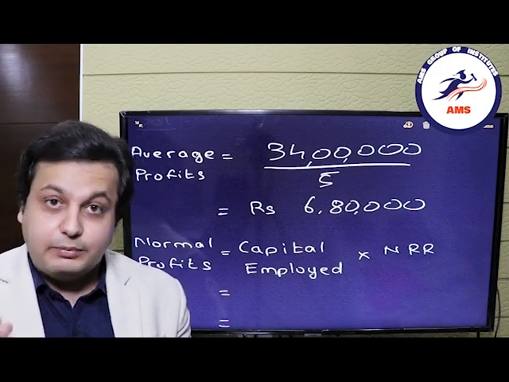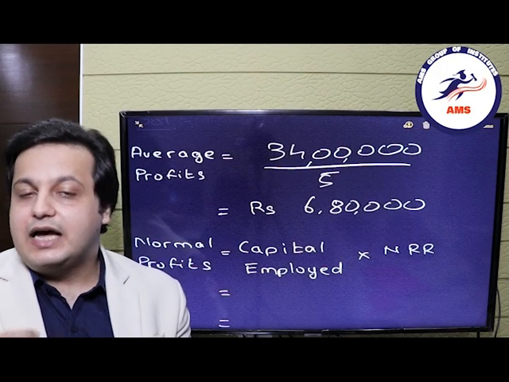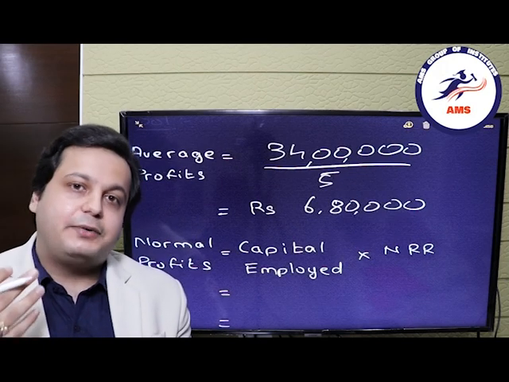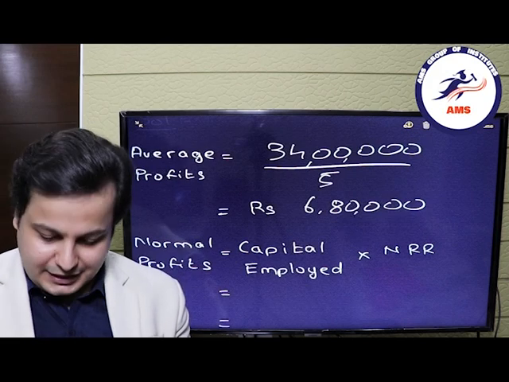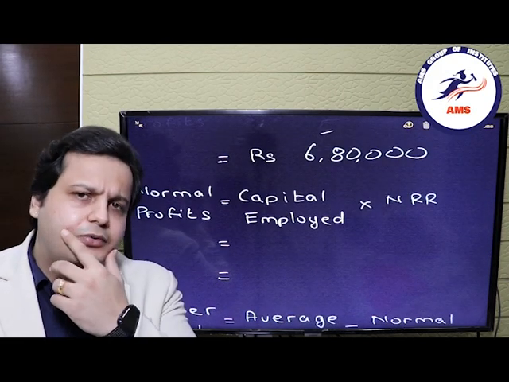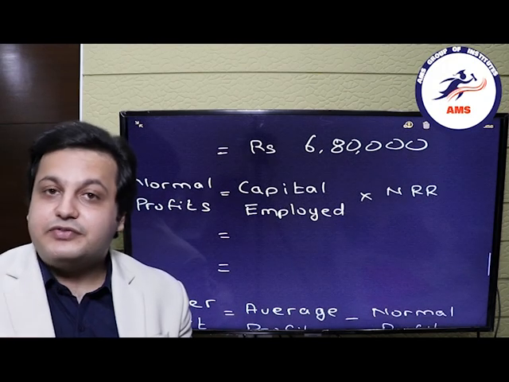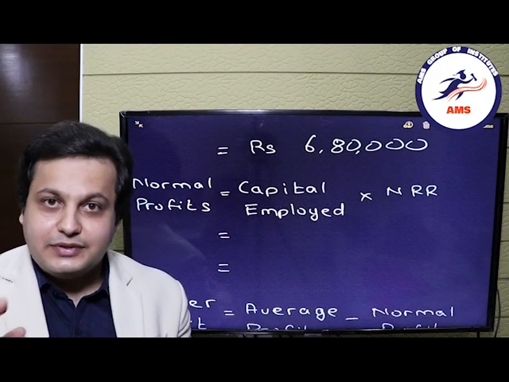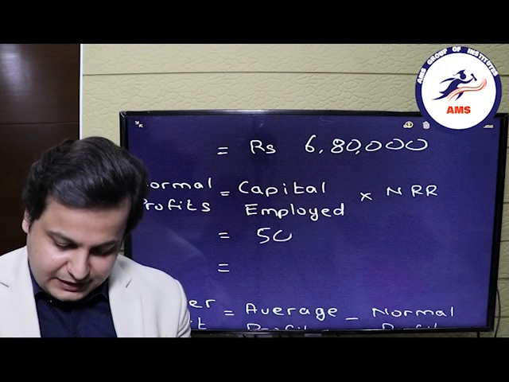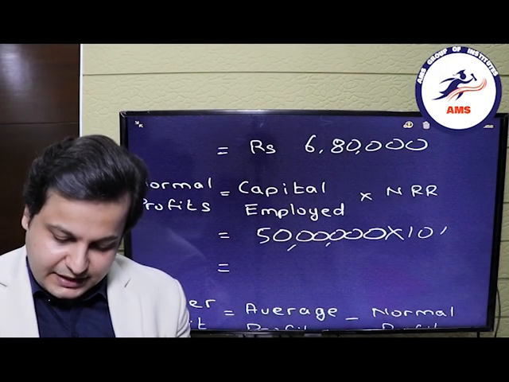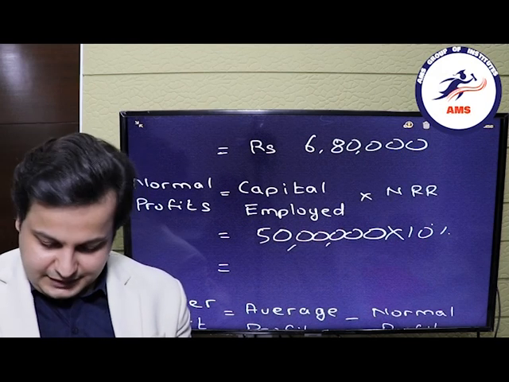Let's calculate the normal profits of the overall industry. How will you calculate that? The capital employed into the NRR. Now what was the capital employed? Again, not showing you the watch. It was 50 lakh rupees into 10%. 50 lakhs into the NRR, that is 10%. So this will come out to rupees 5 lakhs.